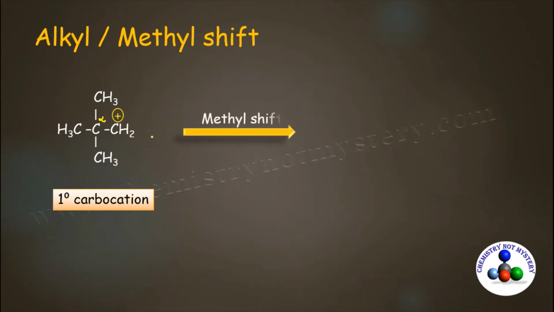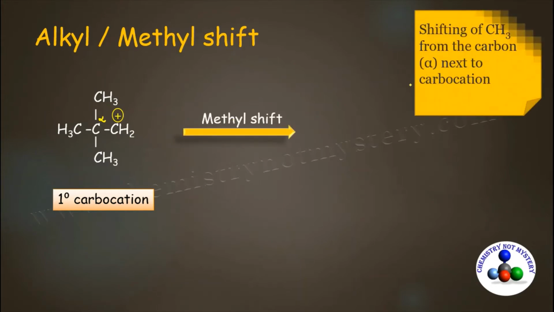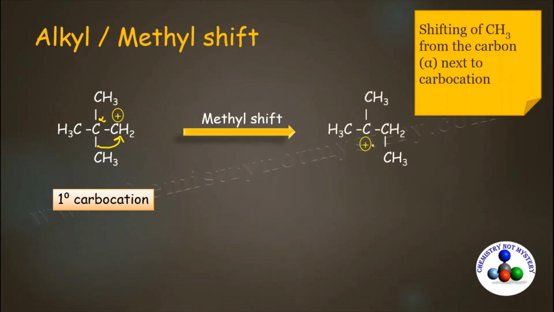In methyl shift, there is a shift of CH3 group from the carbon next to carbocation. One of the methyl groups shifts to carbocation along with its bonding pair of electrons. And as a result of methyl shift, charge over carbocation neutralizes and new charge develops over the alpha position. This new carbocation is tertiary carbocation. So here you can see less stable primary carbocation managed to form more stable tertiary carbocation via methyl shift.